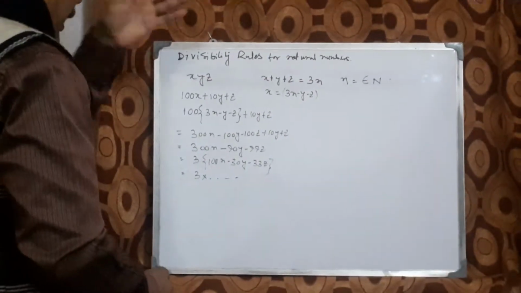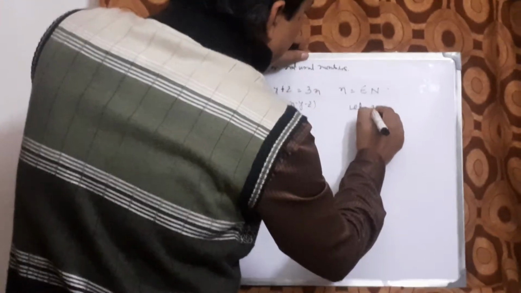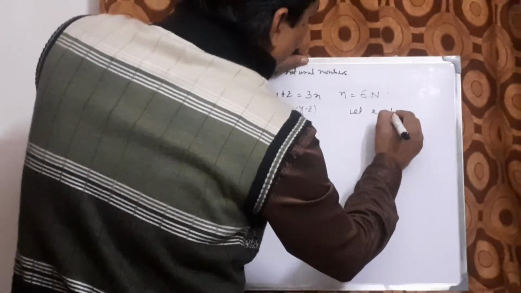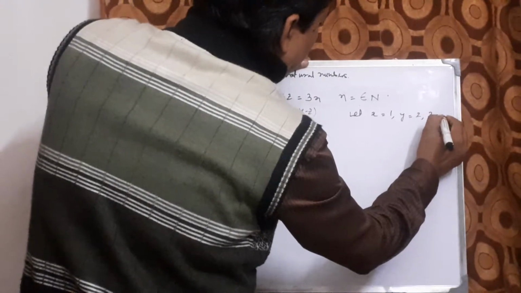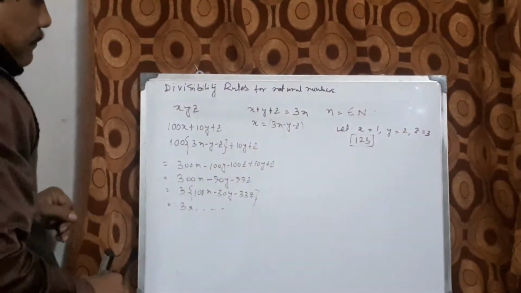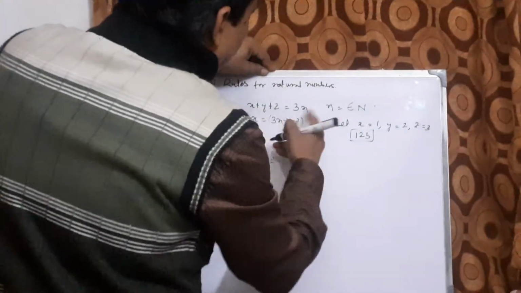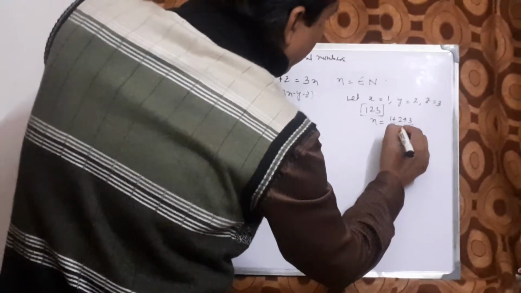Now we can understand these things by taking an example. Let x equal to 1, y equal to 2 and z equal to 3. Then the number is 123. Definitely n will be 2, because n is 1 plus 2 plus 3 by 3, which means 2.